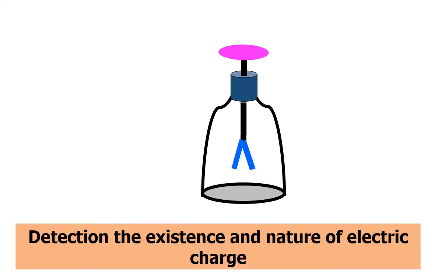Both sides of the gold leaf have the same charge, so the gold leaves will repel each other and move away from the initial position. And when we take another body which has no charge, in that condition the gap of the gold leaf will not change. Let us see.